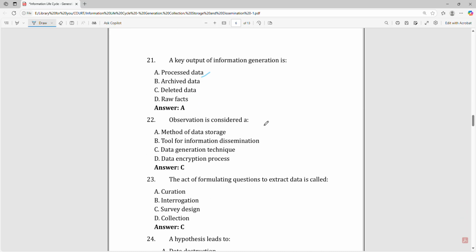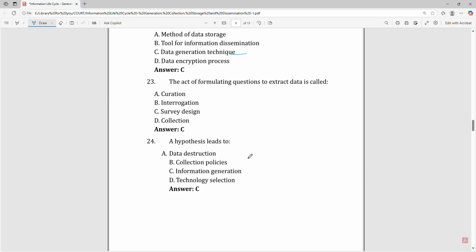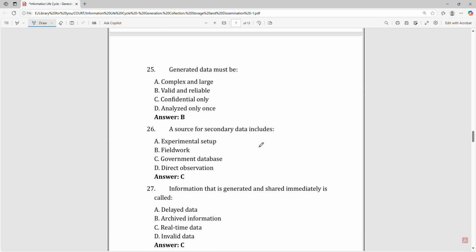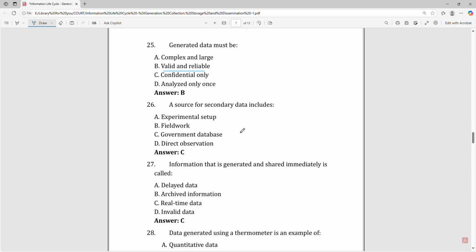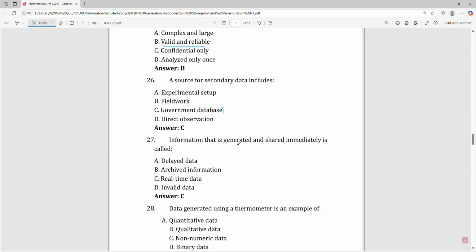Observation is considered a data generation technique. The act of formulating questions to extract data is called survey design. A hypothesis leads to the information generation. Generated data must be valid and reliable. A source for secondary data includes government database.